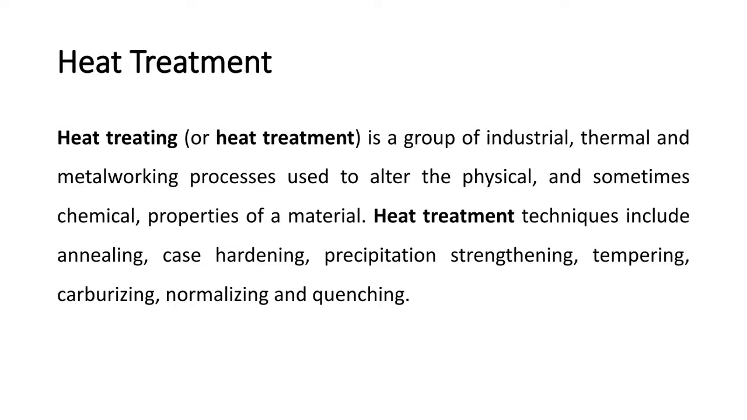Next, heat treatment. Heat treatment is a group of industrial, thermal and metalworking processes used to alter physical and sometimes chemical properties of a material. Heat treatment techniques include annealing, case hardening, precipitation strengthening, tempering, carburizing, normalizing and quenching.